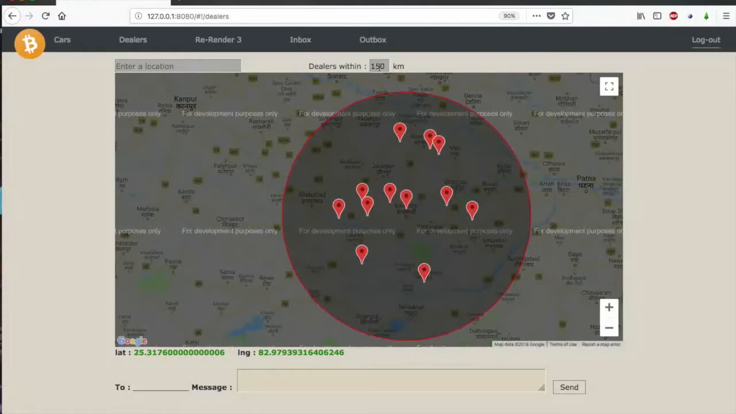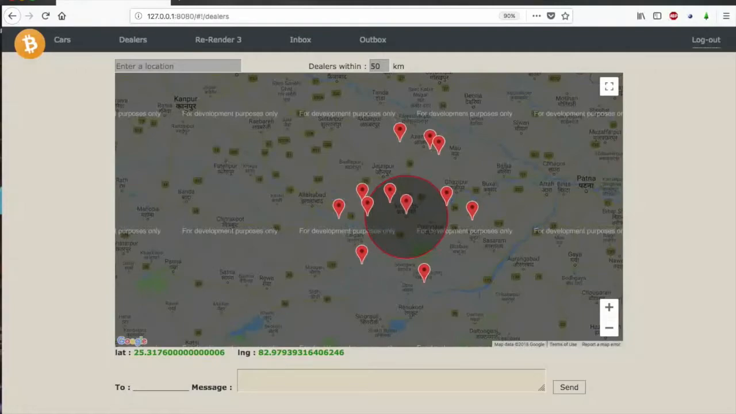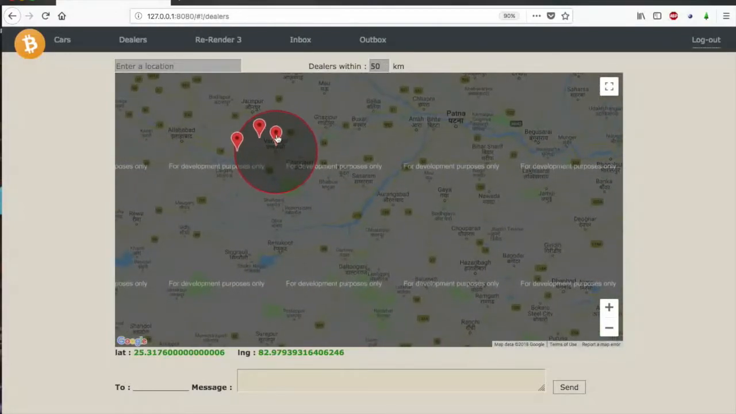So you can change these kilometers from here also. So you can do 50 kilometers, and before hitting enter, you can see how much area it would cover, and if you enter, then it will show only those dealers that are present in that specific area only. So I can drag and drop it to anywhere I want.